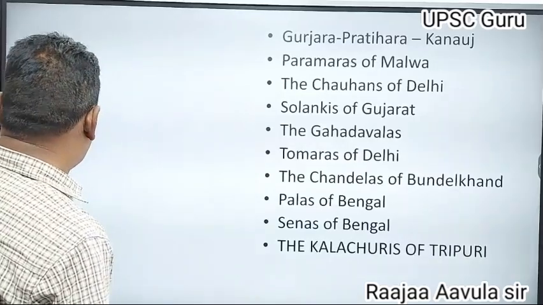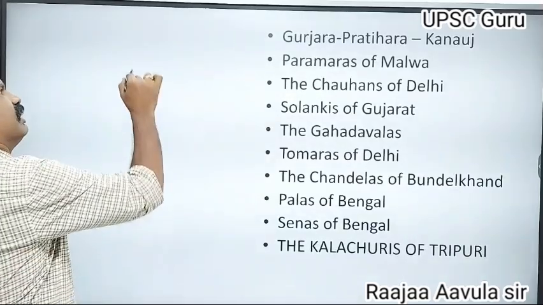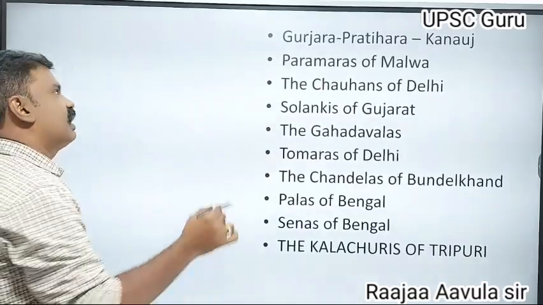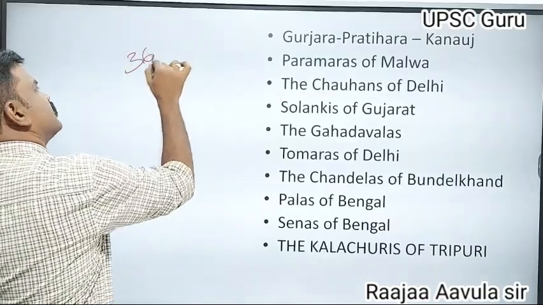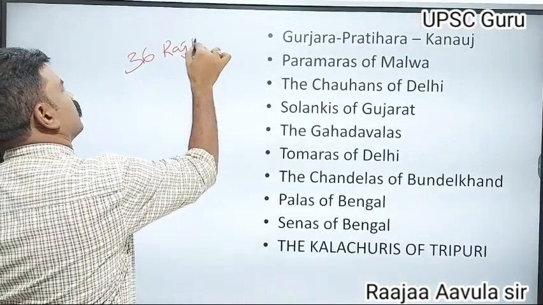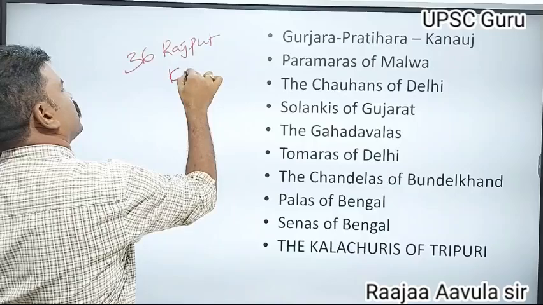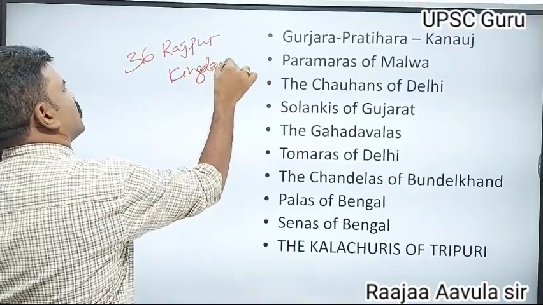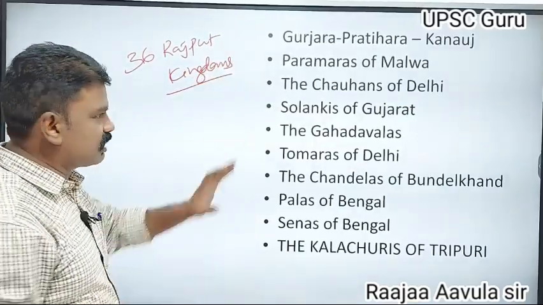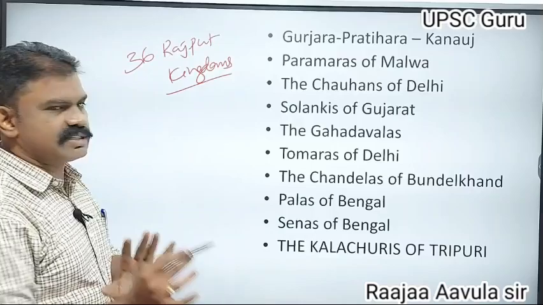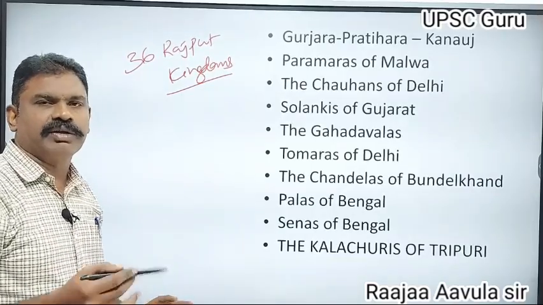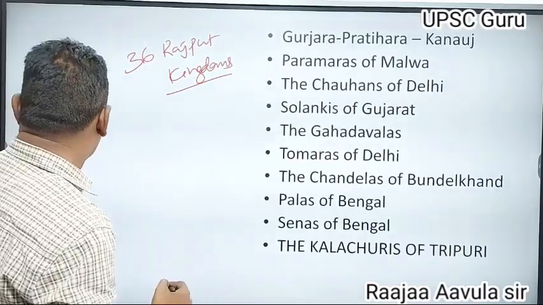And originally, the Annals of Rajasthan mentioned 36 Rajput kingdoms. 36 Rajput kingdoms were mentioned in the Annals of Rajasthan. Don't expect all the 36. We will discuss some important 15 or 12 like that.